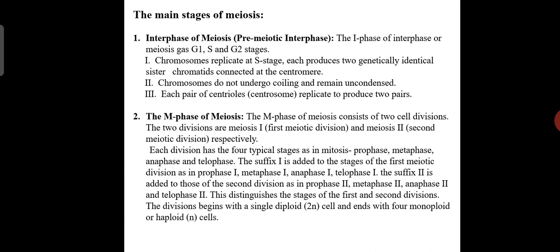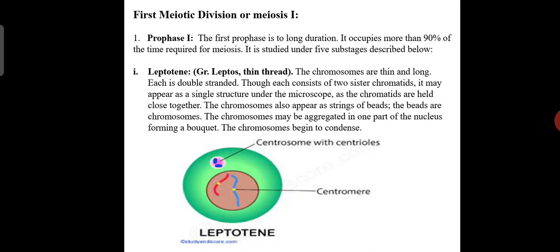This distinguishes the stages of the first and the second divisions. The divisions begin with a single diploid cell and end with four haploid cells. So we discuss the first meiotic division now, that is meiosis 1.